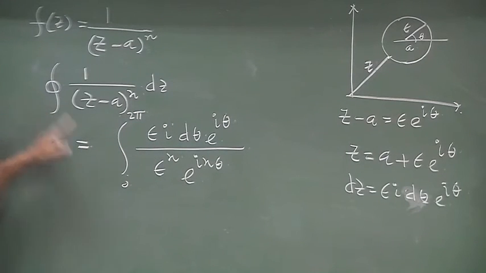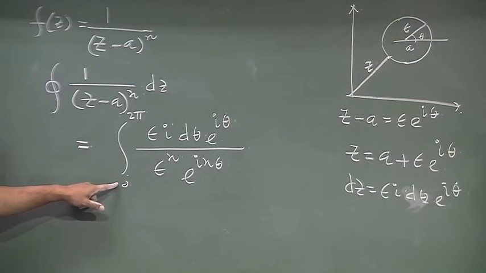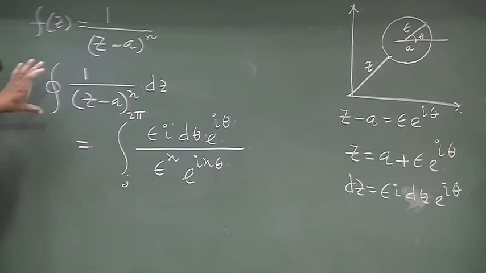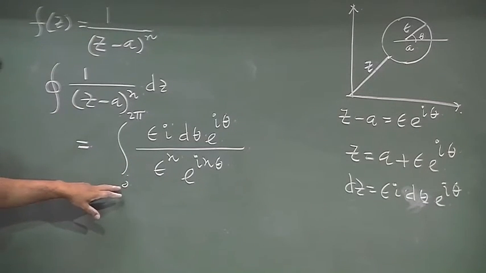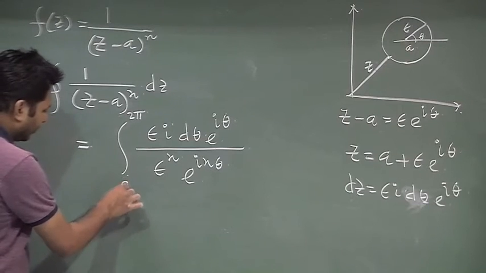This closed integral and these things are identical now, because epsilon is not going to change. So, the closed integral here means that my integration is from 0 to 2 pi.